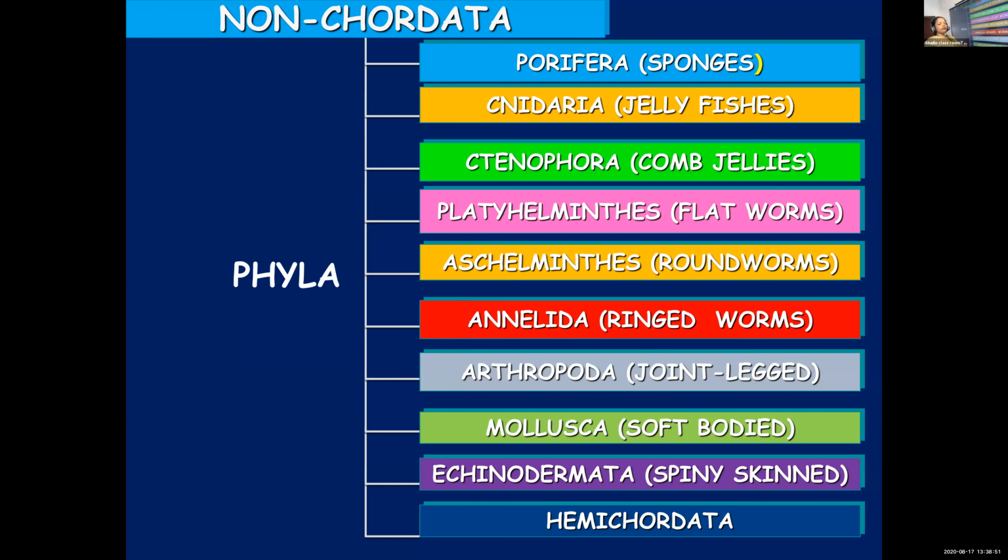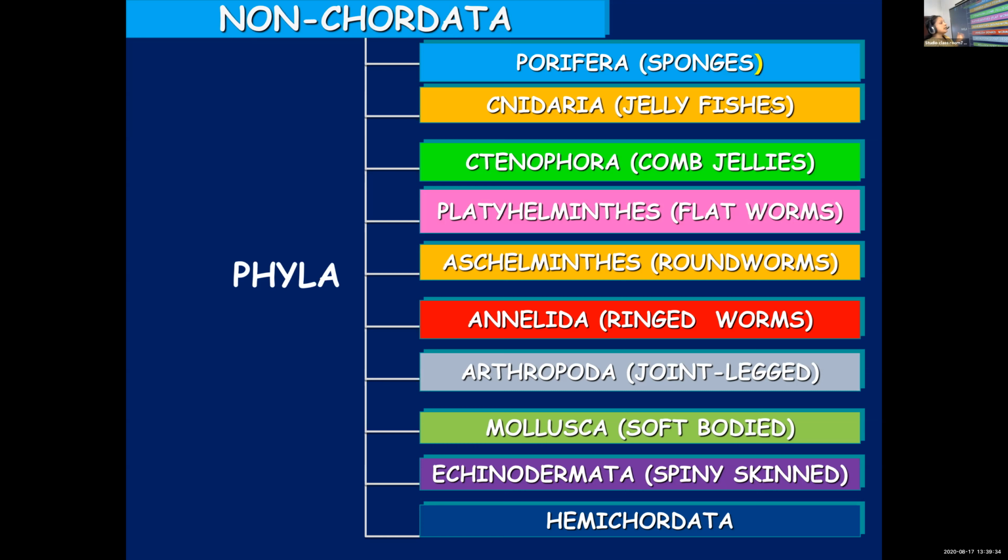Now, we already learned about the categorization of animals into chordates and non-chordates. First we are going to learn about the different phyla coming under non-chordates, which can be divided into several phyla. Most of these phyla you have learned in class 9. Starting with the first one, Porifera. In brackets it is written sponges, because the members of the phylum Porifera are generally known as sponges. Details we will learn later.